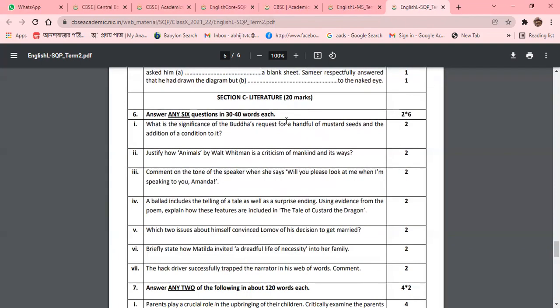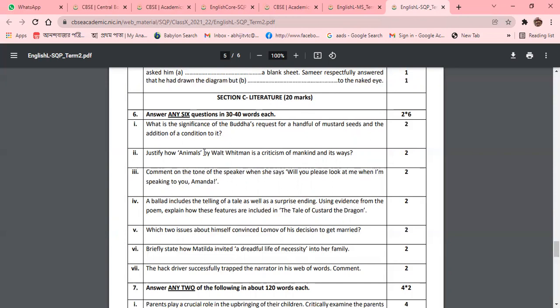So what will be the question? You can see the question. What is the significance of the Buddha's request for a handful of mustard seeds and the addition of a condition to it? It is a normal question. You can write it down as normal. But the second is not very normal, because you need to learn more things.